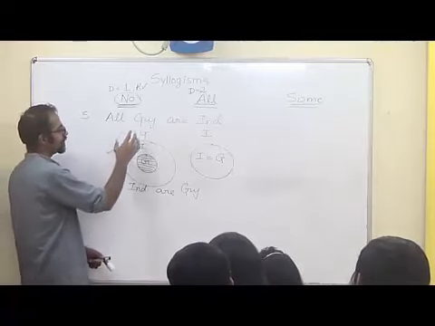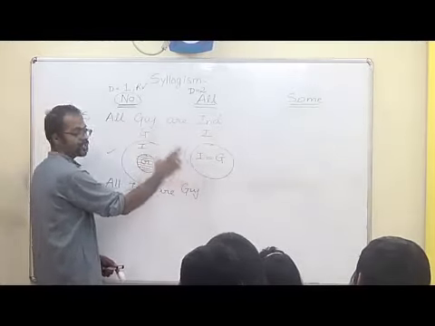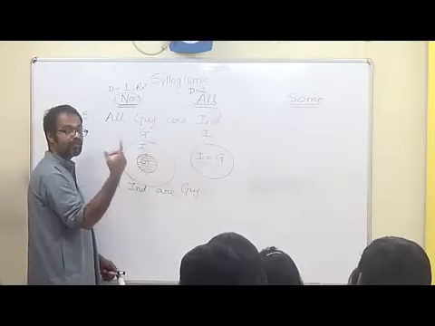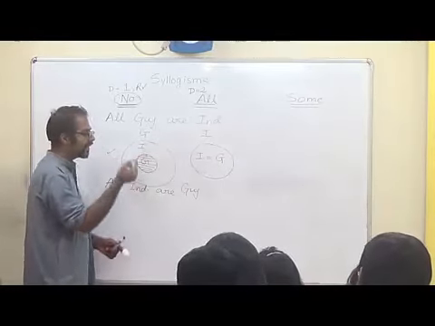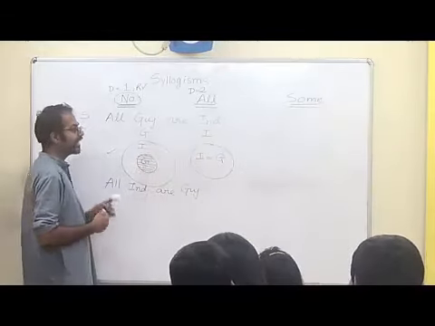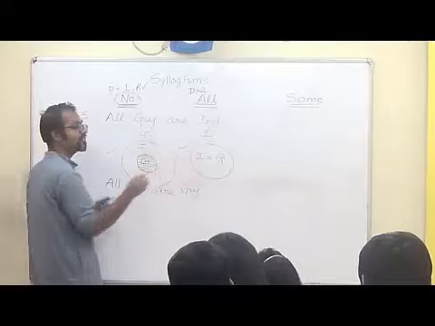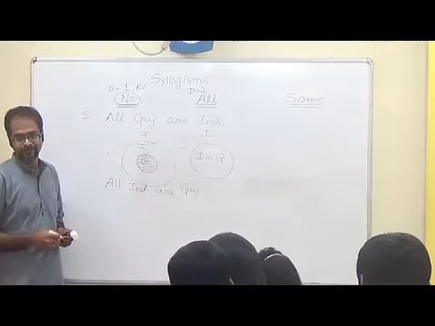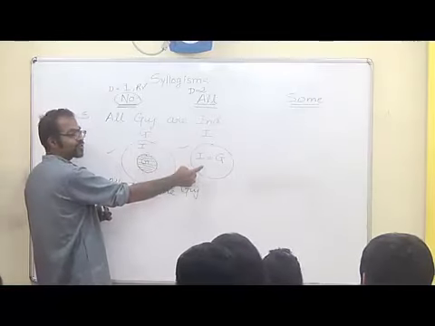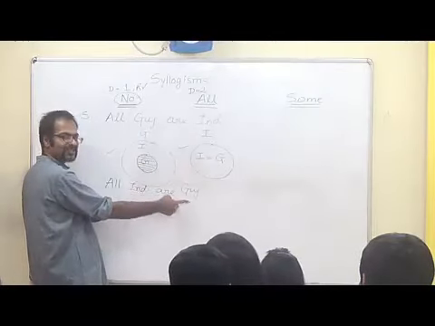So when you say all Gujaratis are Indians and draw these two diagrams, you do not know which one to select. If you have some extra information, then you can decide which of these two diagrams is correct. But till the time you do not know, you have to consider both the diagrams are possible. So when both the diagrams are possible, if this is true, then all Indians are Gujaratis is true.